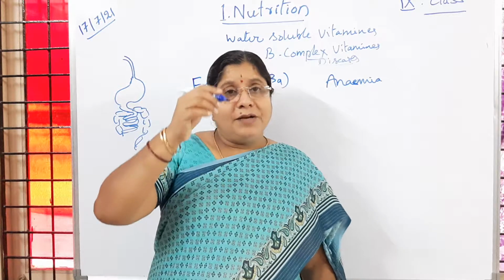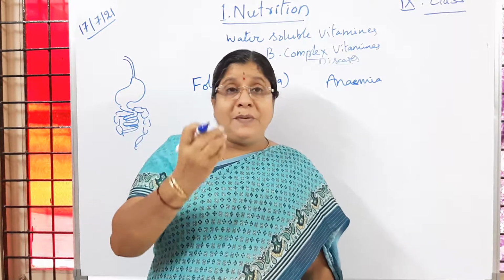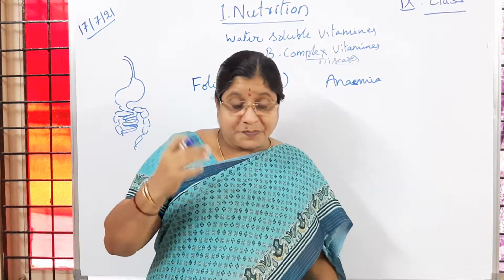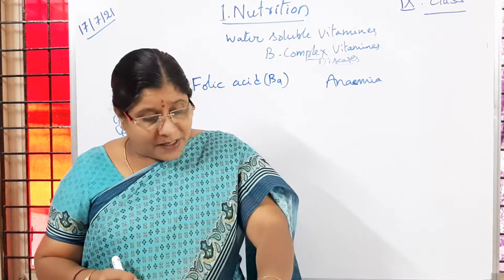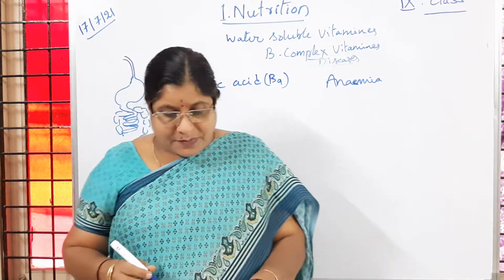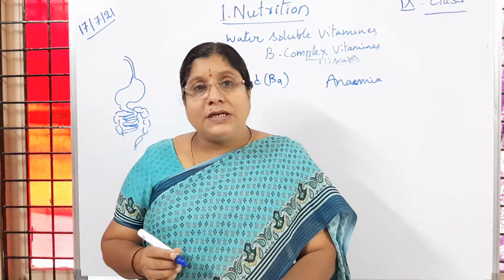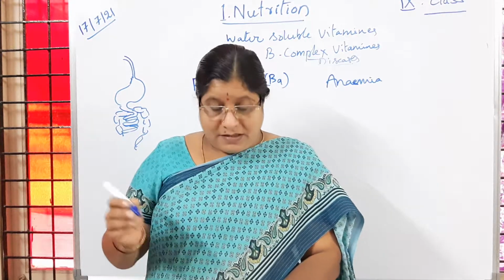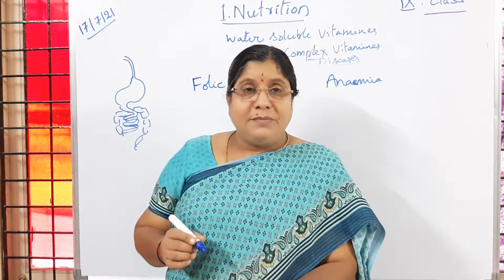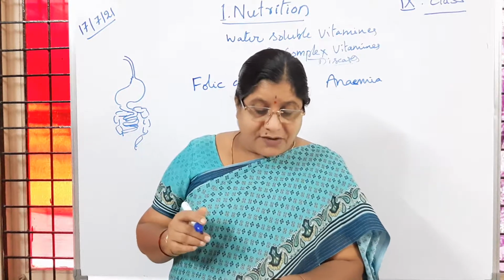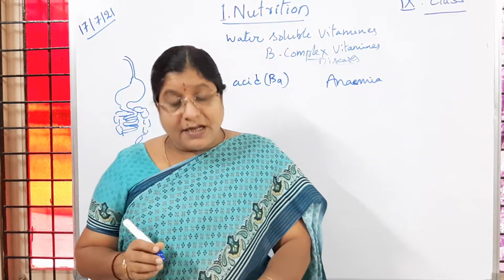Apart from that, mucus helps in passing the food from one part of the digestive system to the other. Here, mucus is not produced in the intestines because of the deficiency of folic acid. Is it clear to children?